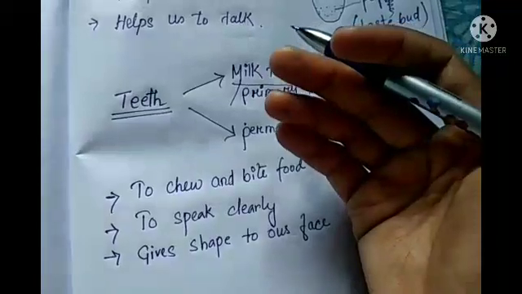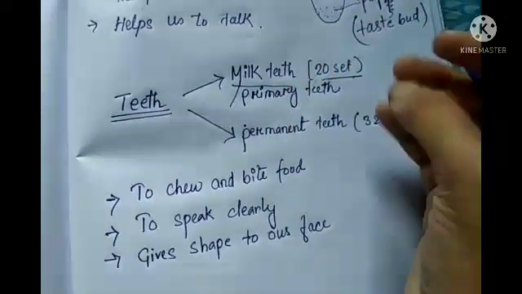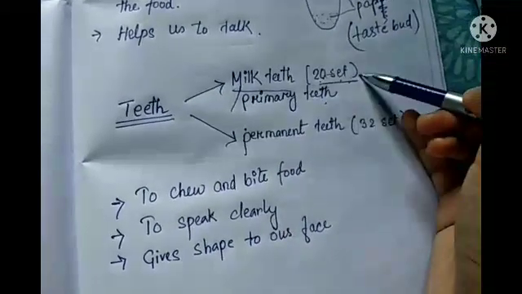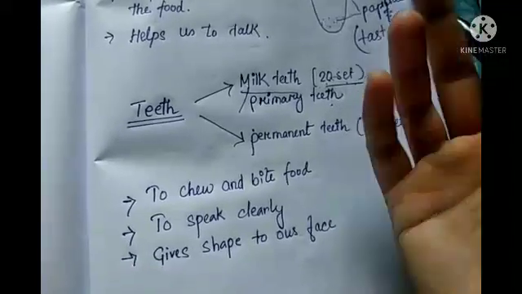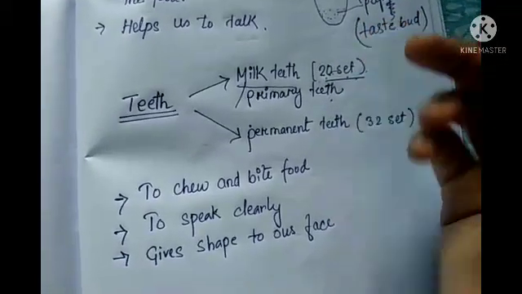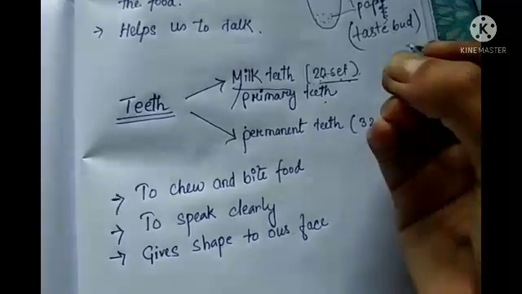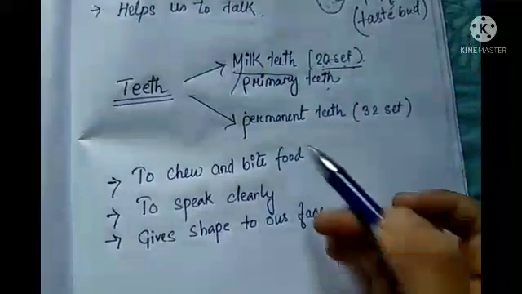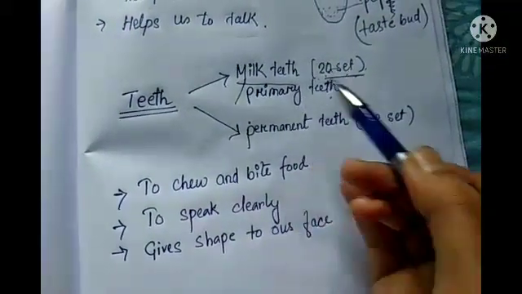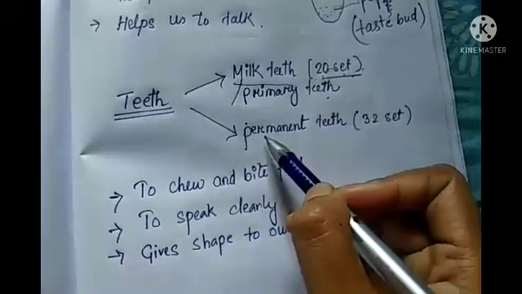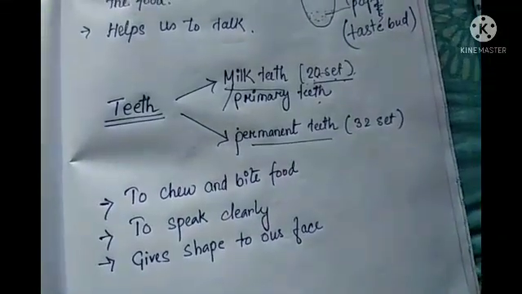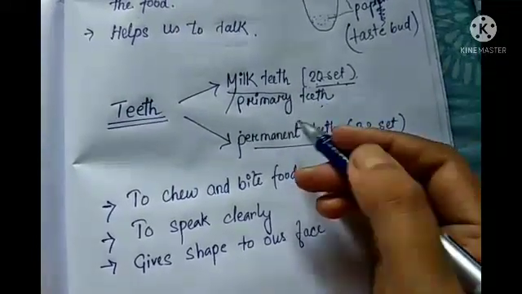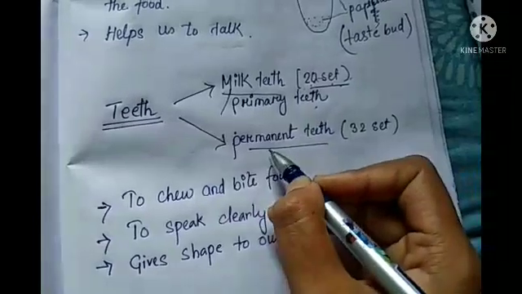So as children we have this set of 20 teeth. In your case you might also have 20 teeth, and some of you have started losing your teeth. Then new teeth grow, right? When the teeth begin to fall at the age of about 6 to 7, they are replaced with new teeth. The new teeth which grow in that place are called your permanent teeth. And all the teeth grow from the gum, okay, gum.